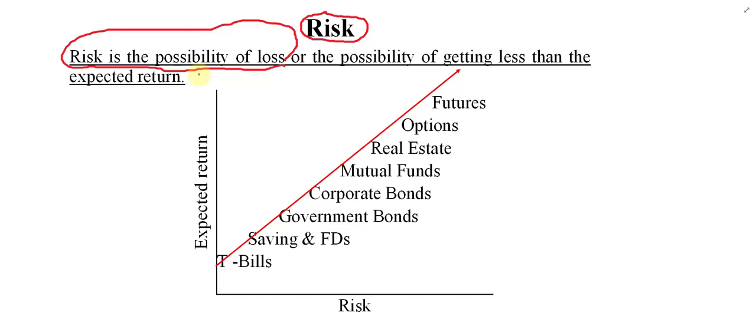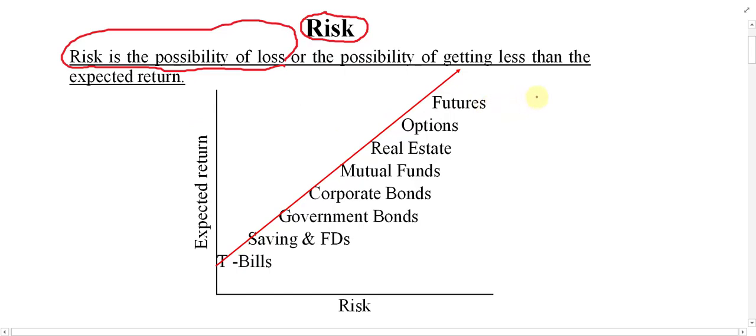So basically, risk is in between profit and loss. If it goes the right way, on the positive side, there will be a profit. But if it goes on the wrong side, in that case there is a loss for the business. So risk is in between profit and loss. It is neither profit nor loss. It is just the possibility of loss, or we can say it is the possibility of getting less than expected return.